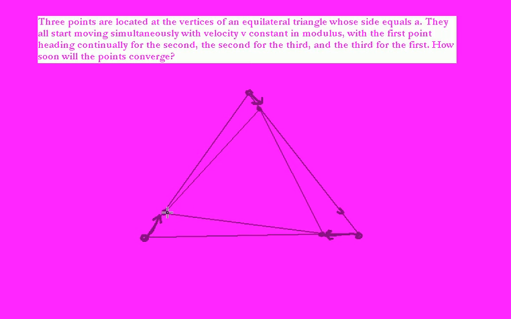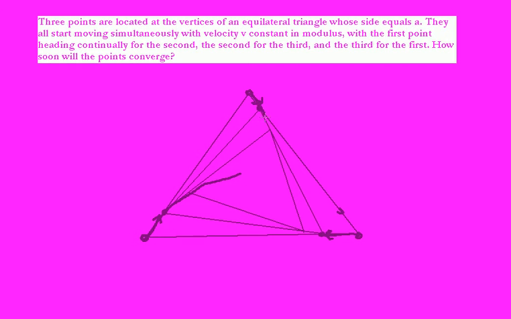Again, after a very small infinitesimal point in time, this body would be directed to this body over here. This body would be directed to this body over here, and this body would be directed to this body over here. So the path that's actually followed by a body would be more like this, towards the center of the triangle.